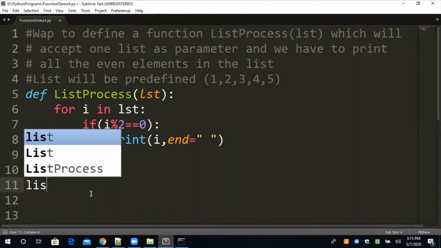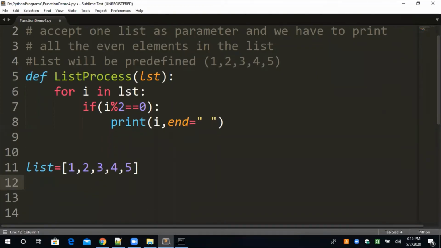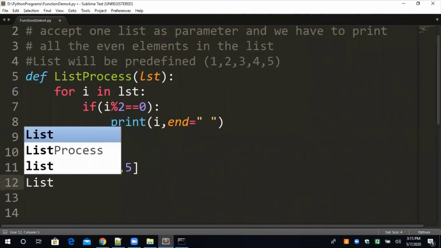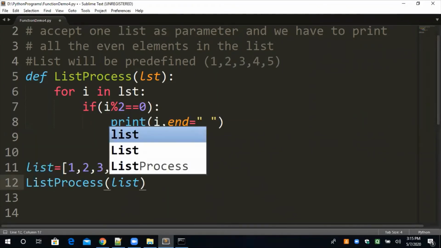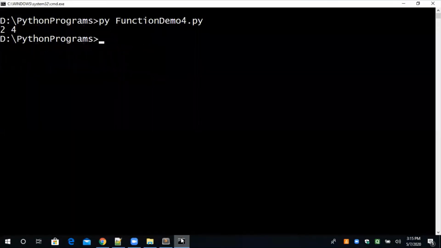According to the question, the list should be predefined. Now you can see the list is predefined: 1, 2, 3, 4, 5. This entire list we have to pass as a parameter. Let me pass this list. My program is done. It is basically printing all the even numbers. How many even numbers are there? 2 and 4, so 2 and 4 should be printed on the screen. If it is coming, then my program is perfectly okay. 2 and 4 is coming.